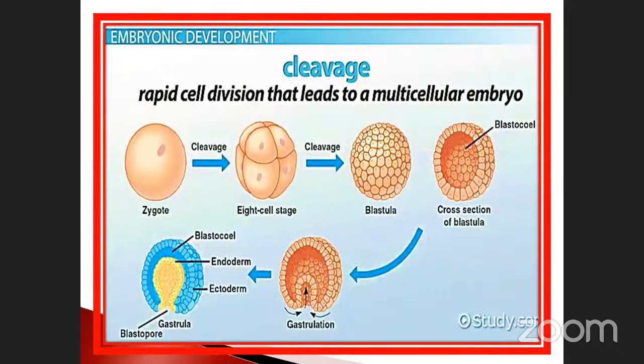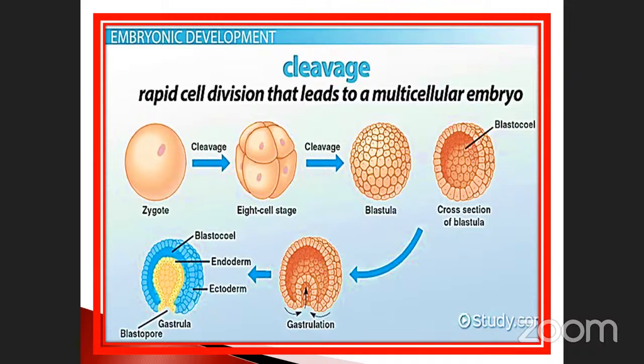Okay. So this is the cleavage step. See that zygote. This is the single cell. Cleavage to the 8-cell stage. Which one is called the 8-cell stage? Morula, isn't it? After that, cleavage also leads to the blastula stage. This is the 32-cell stage and also 64 like that. And in the cross section of the blastula, when you look inside, there is a blastocoel also present. Okay. So this is another one.